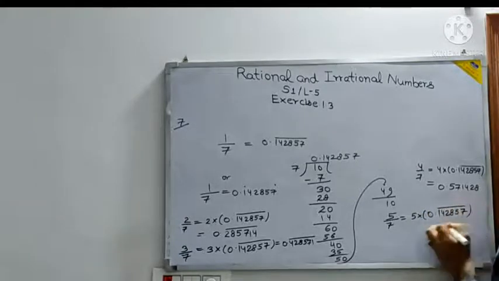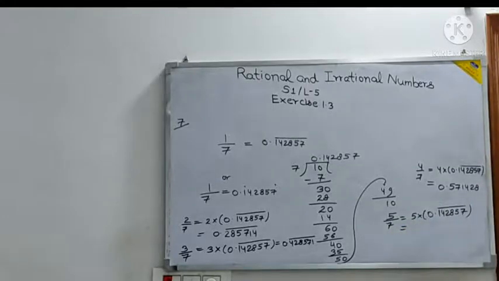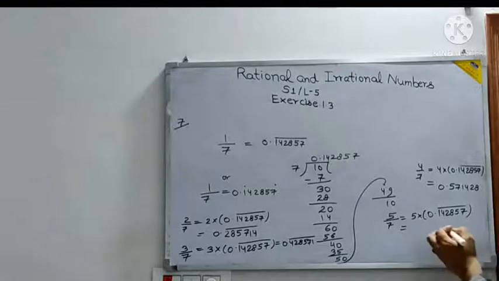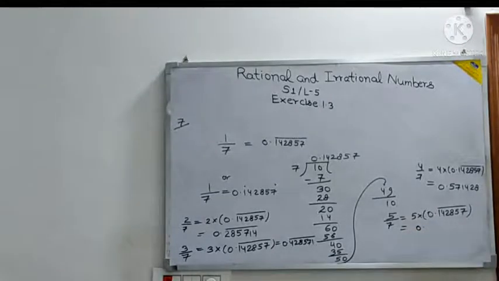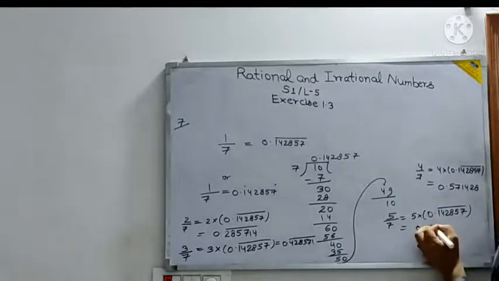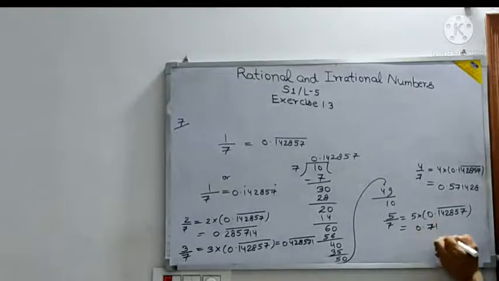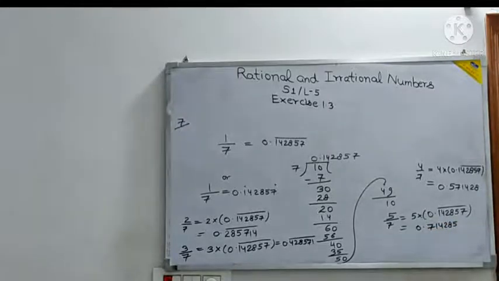Put a bar there. Multiply with 5, and we get 0.714285. We are just saving time by multiplying it like that. I multiplied faster on my own there only. 0.714285.